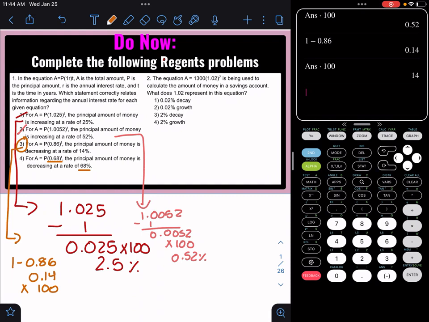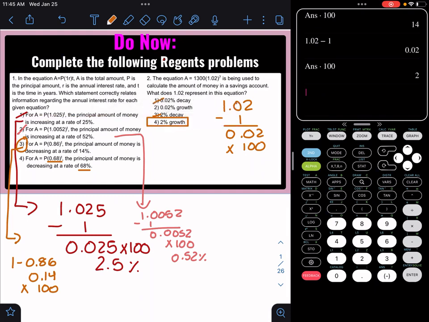Well, because it's over 1, it's definitely going to be growth. So I'm going to get rid of anything that means decay. And now, to get that 1.02, they added 1 to it. So they took 1 plus some number, and that's how they got 1.02. So the opposite for me would be to subtract 1, which would give me 0.02, but that's not a percent, that's a decimal. So now I need to times that by 100 to get a percent, and I'm going to get 2, so it would be a 2% growth, which is answer choice 4.